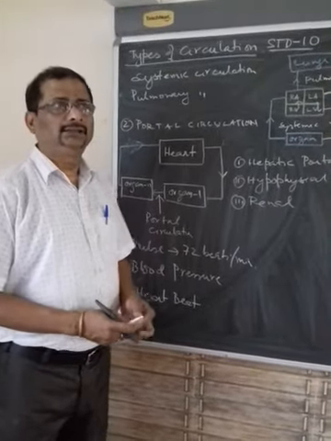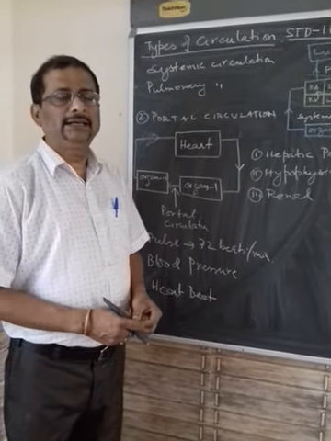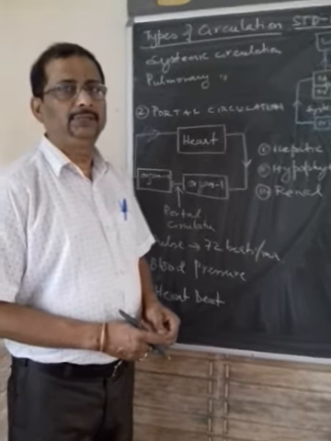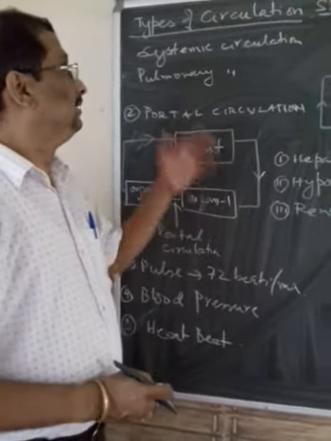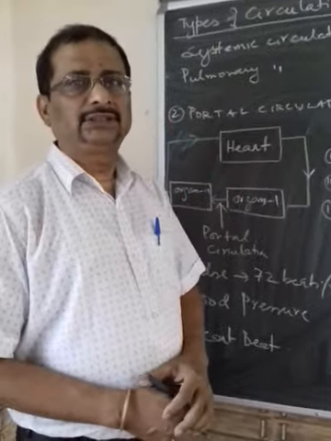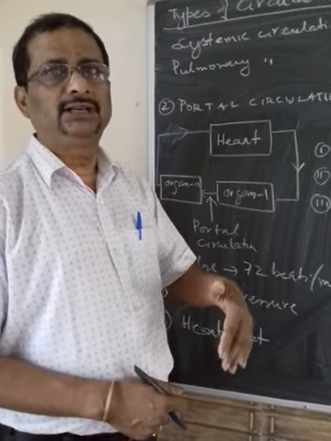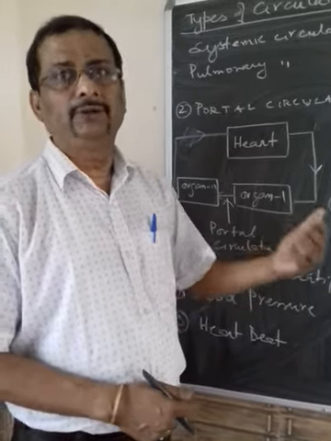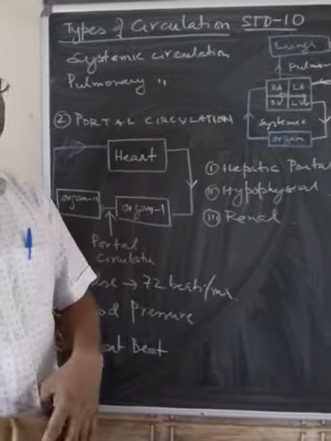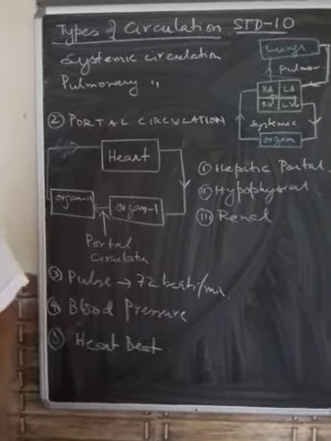Students, for standard 10. Today we will continue the chapter on circulation of blood in human beings. Now, in the last class we were discussing the structure of the heart and the blood vessels, which are the blood vessels towards the heart, and which are the blood vessels going away from the heart. Now, here we are going to study the two types of circulation.